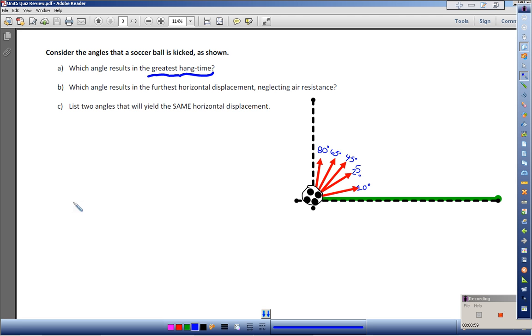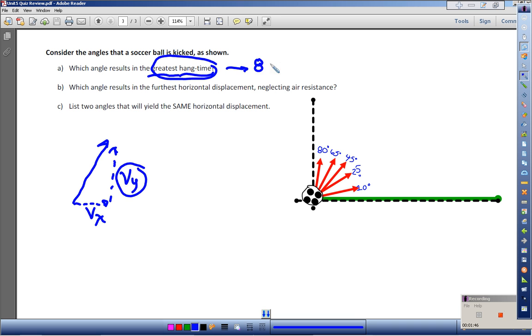So right off the bat, consider this 80-degree angle, which has a horizontal component and a vertical component that look like this. It is the vertical component that will determine how much time I'm in the air. The greater the vertical component of velocity, the more time I will be spending in the air. So the greatest hang time should be, given these choices, at 80 degrees.